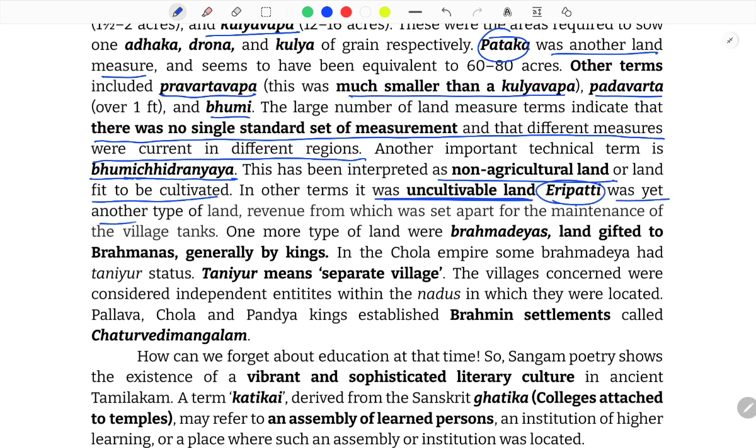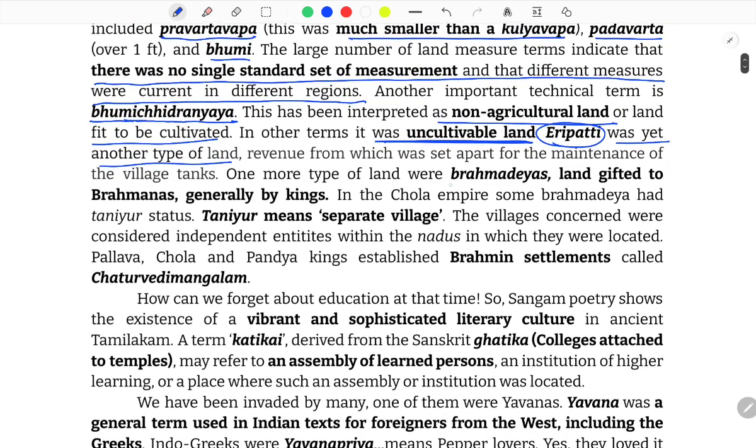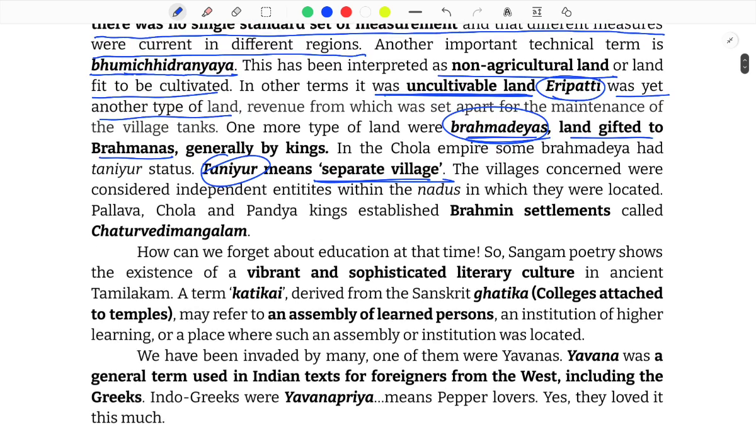Eripatti was yet another type of land, revenue from which was set apart for the maintenance of the village tanks. One more type of land was Brahmadeyas, land gifted to Brahmanas, generally by the kings. In the Chola Empire, some Brahmadeya had Tanur status. Tanur means a separate village. The villages concerned were considered independent entities within the Nadus in which they were located. Pallava, Chola and Pandya kings established Brahmin settlements called Chaturvedi Mangalam.